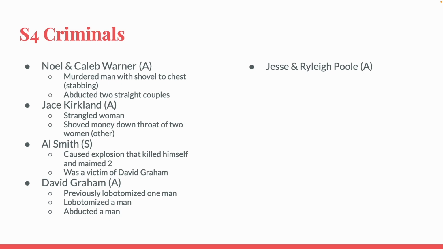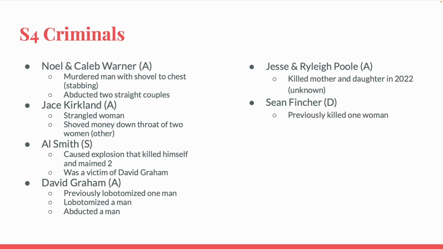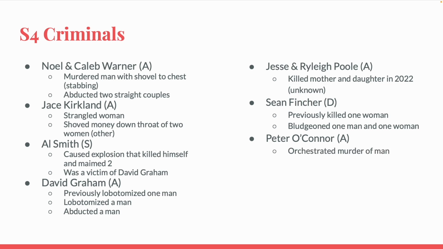Jesse and Riley Poole, who were arrested at the end, killed a mother and daughter in 2022. Those were the unknown deaths. Sean Fincher, who was killed by Tyler, previously killed 1 woman and bludgeoned 1 man and 1 woman. Peter O'Connor, who was arrested, orchestrated the murder of a man, but the shot was actually fired by Billy Lowell, who is not recorded as a criminal.